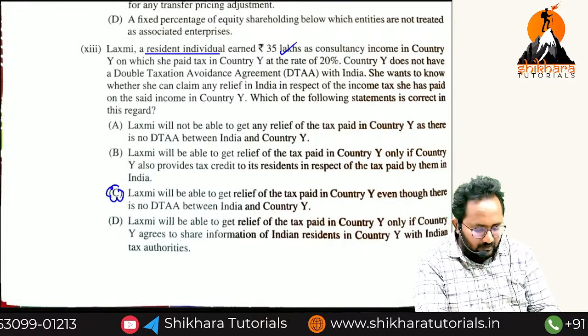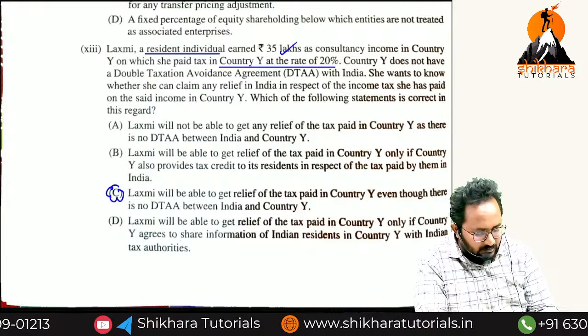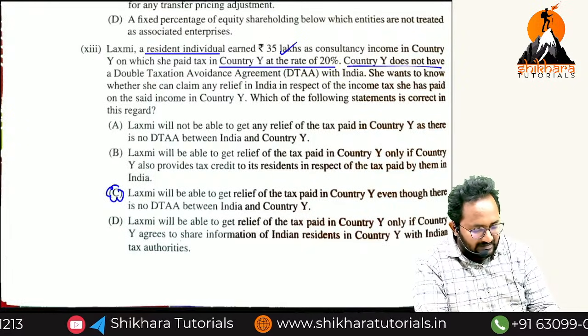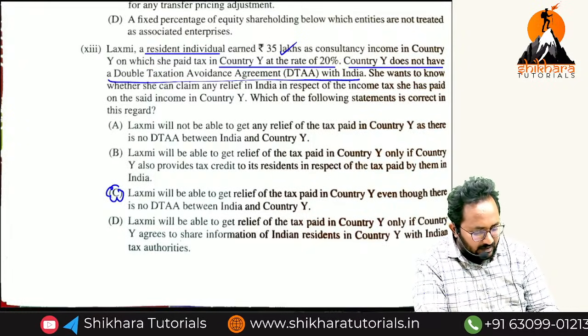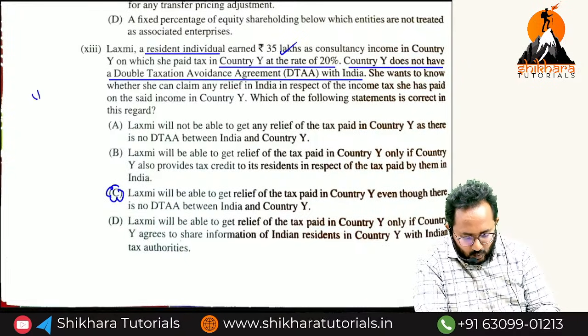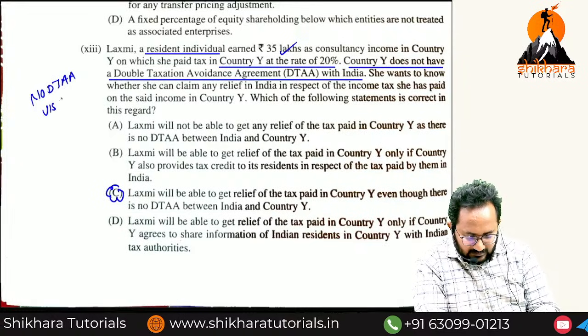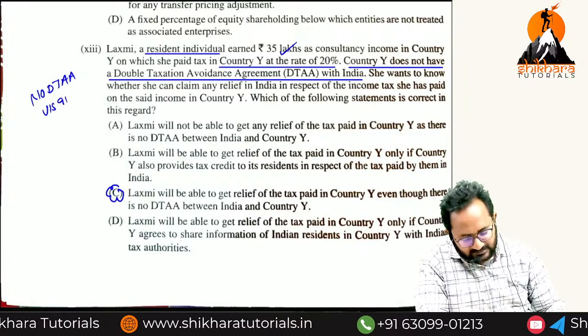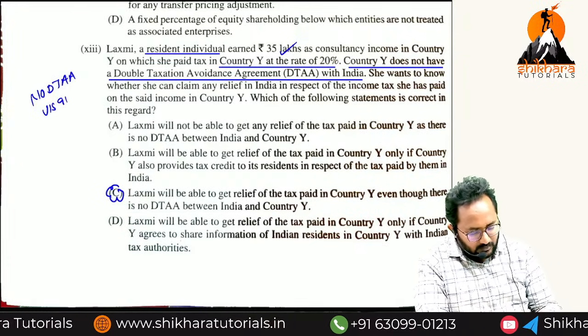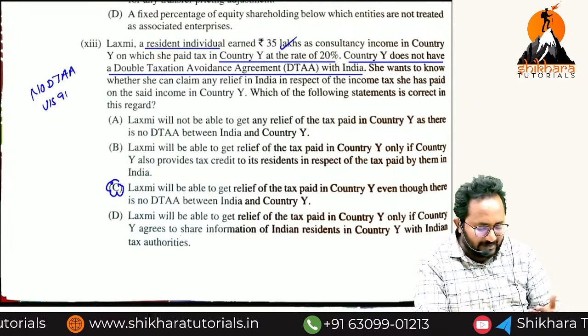Now, a resident individual earned 35 lakh from country Y. She paid tax also in that country at the rate of 20%. Country Y doesn't have any DTAA with India. That means no DTAA, so that's why section 91 will apply here. Now they are asking which of the following statements is correct.